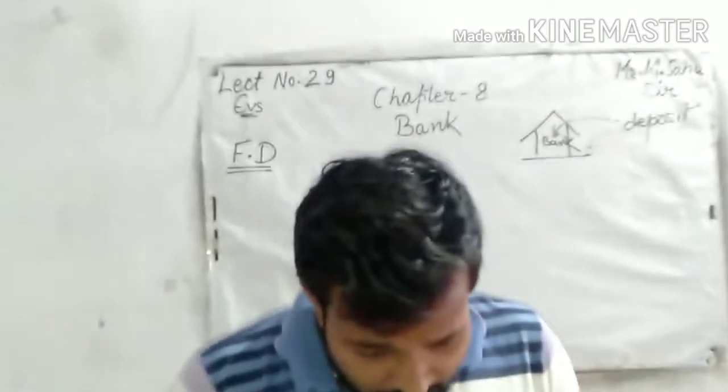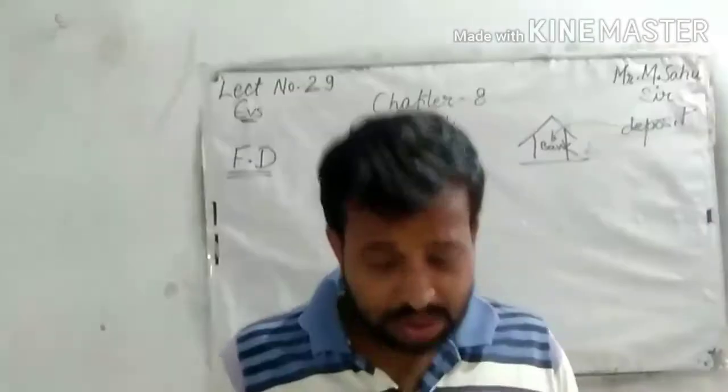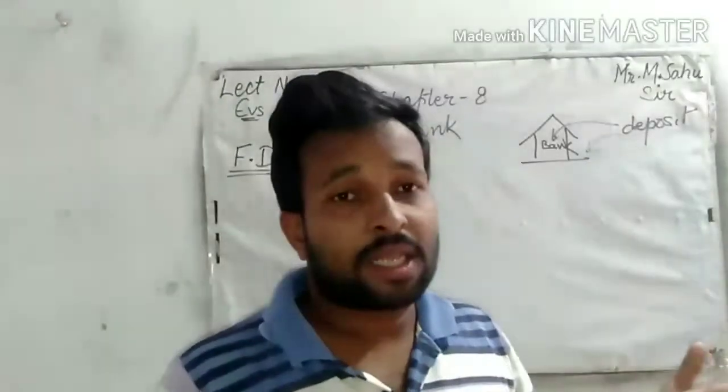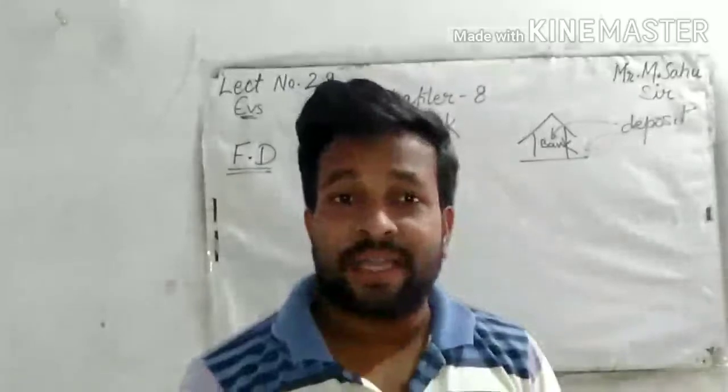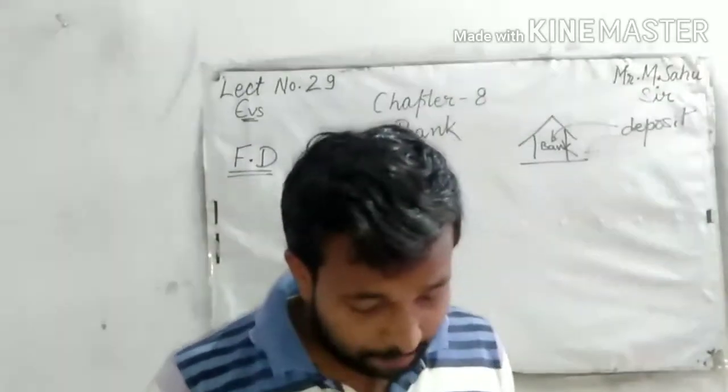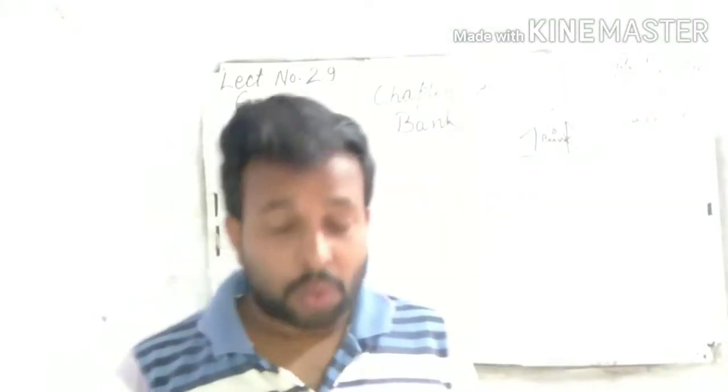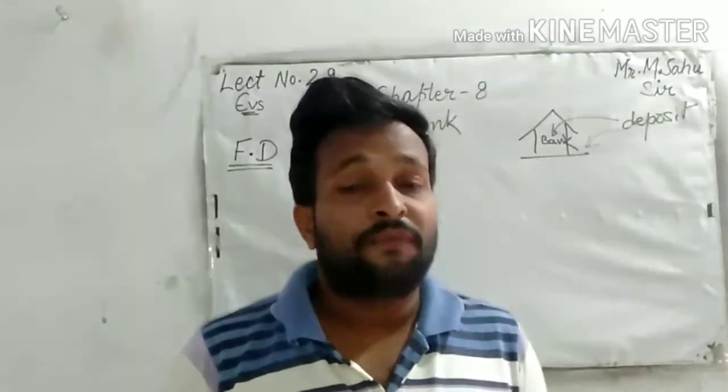Okay, so he put money, at least the amount was 10,000 rupees. Then the bank clerk advised him that he put this money in a fixed account.